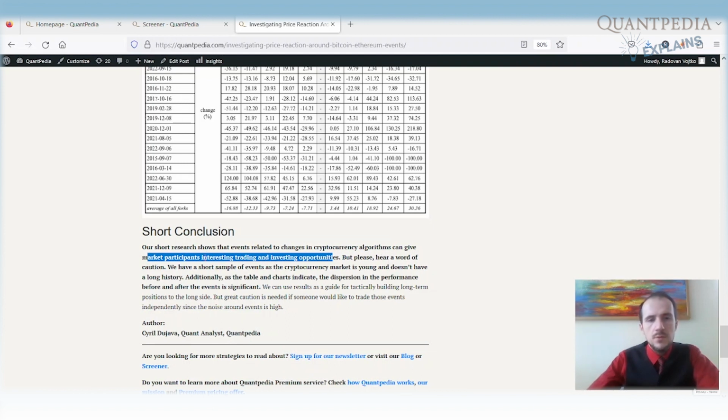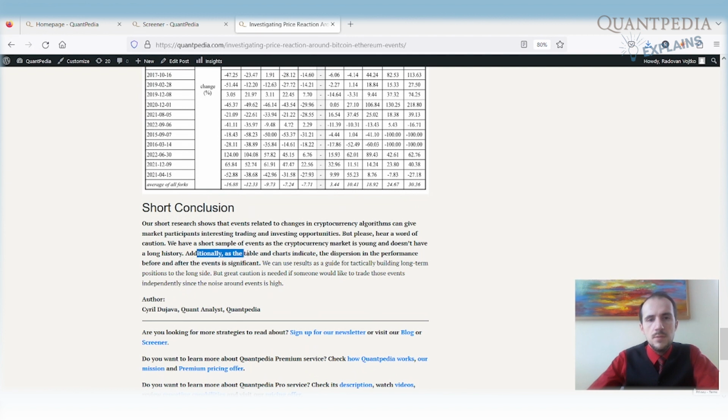We really would like to say that you should be cautious here. Firstly, we do not have a long sample of events because the cryptocurrency market is young, so we don't have enough events, especially in the case of Bitcoin halving. Additionally, tables and charts indicate the dispersion in the performance before and after the events is really, really significant. So we can use the results as a guide for tactically building long-term positions on the long side. But if you would like to trade those events independently, be really cautious because the noise around the events is really high.